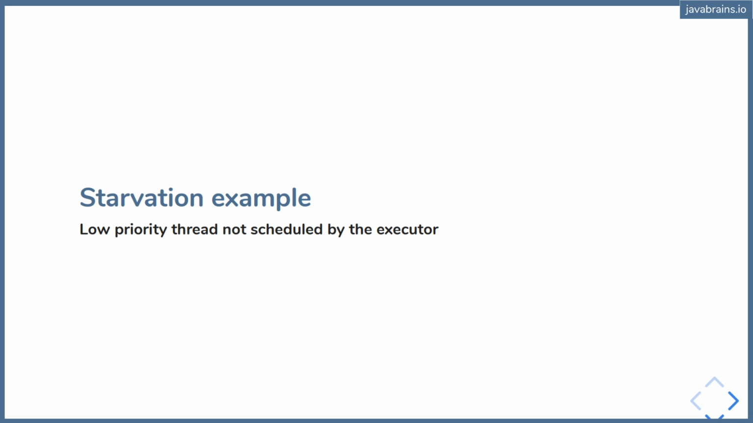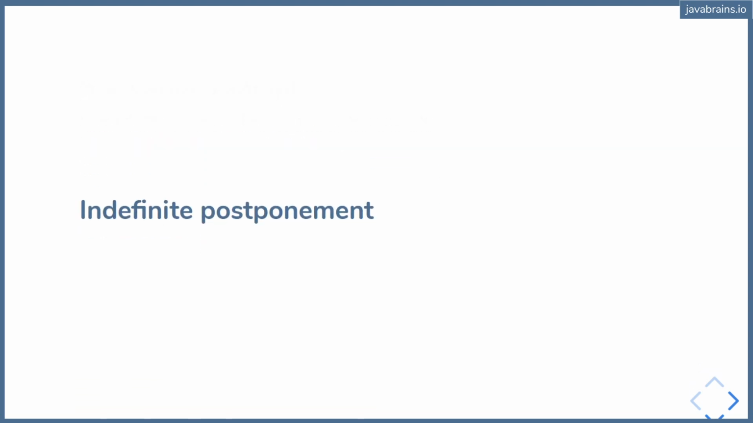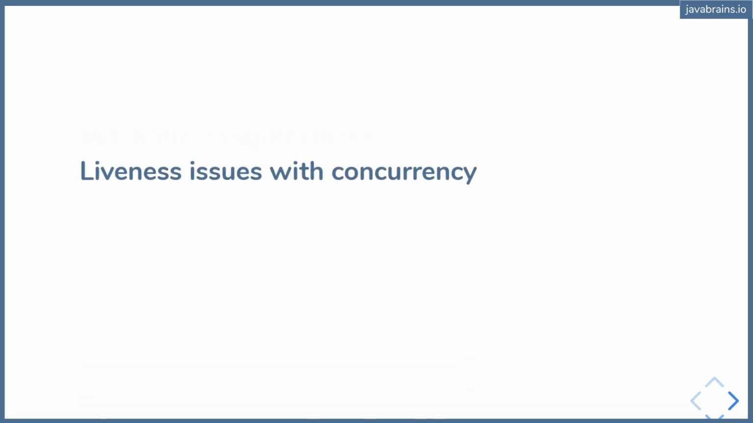Threads have priorities, both operating system threads and even the JVM threads. Let's say there is a low priority thread, which is never executed by the processor because it's never scheduled by the executor. And this results in an indefinite postponement. So this is also another thing which causes liveness issues. So liveness issues with concurrency, we have again three: deadlock, live lock, and starvation.